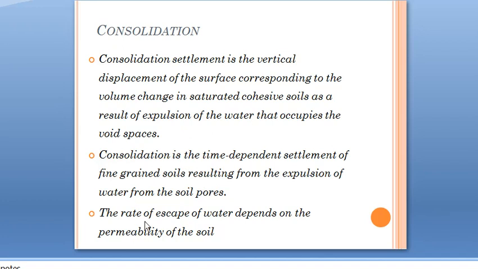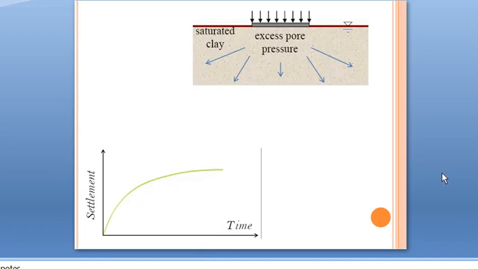The rate of escape of water depends upon permeability of the soil. If the soil is more permeable, the escape of water will be fast, and if it is less permeable, it will take many years to complete the consolidation. So based on the permeability, the rate varies.